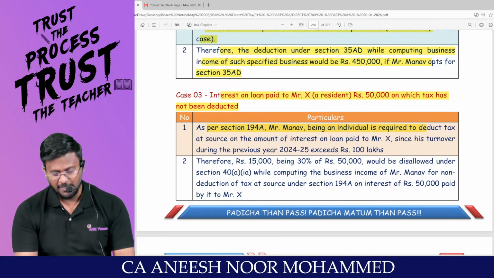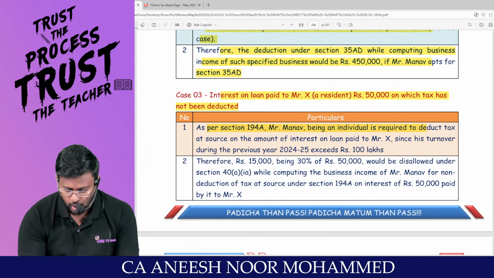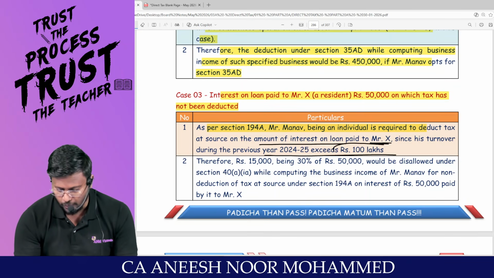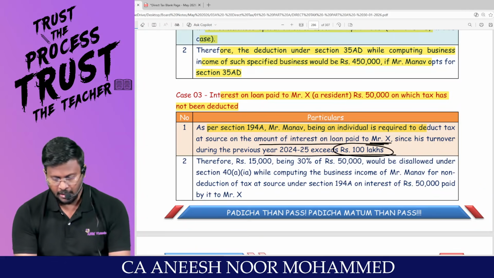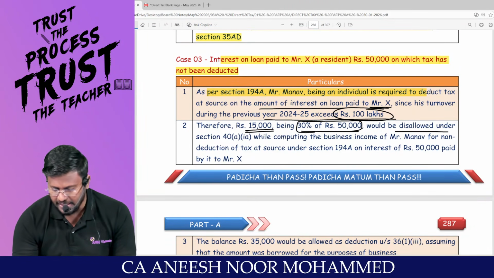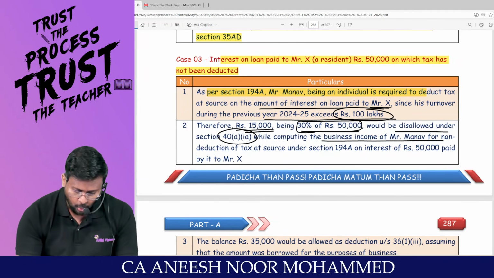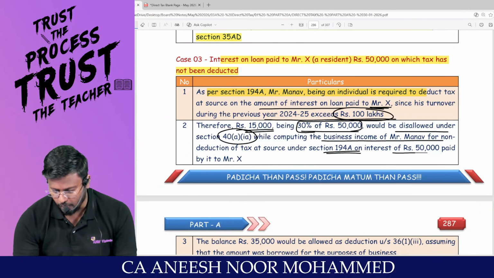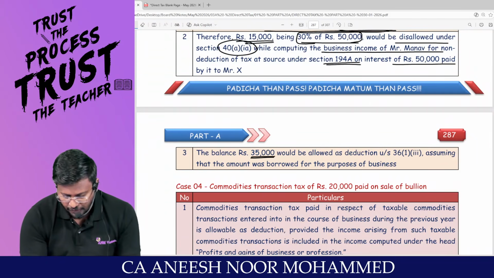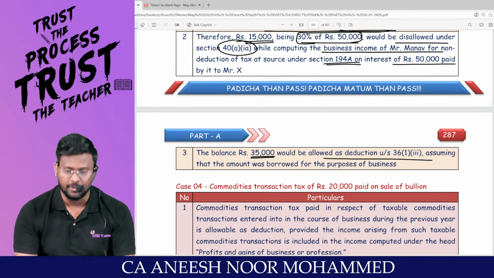As per section 194A, Mr. Manav, being an individual, is required to deduct tax at source on the amount of interest on loan paid to Mr. X, since his turnover during the previous year 24-25 exceeds 100 lakhs. Therefore, 15,000 being 30% of 50,000 would be disallowed under 40A clause 1A while computing the business income of Manav for non-deduction of tax at source under 194A, on interest of rupees 50,000 paid by it to Mr. X. The balance 35,000 would be allowed as deduction under 36 subsection 1 clause 3, interest on borrowed capital.